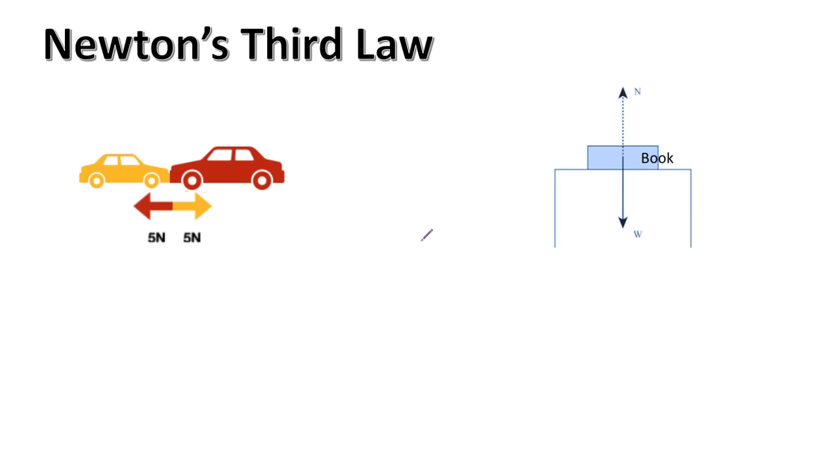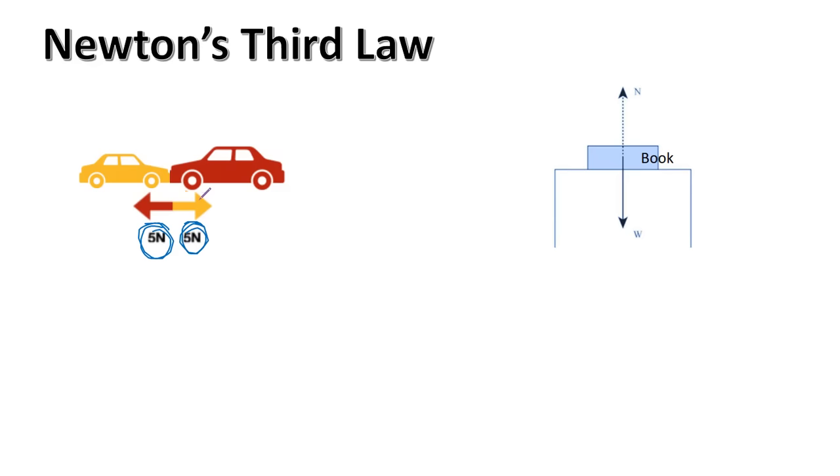Next, you have Newton's third law that you only have in Paper 2 again. So the two cars engage in a collision and they exert the same forces on each other. Why? This is Newton's third law. Every action has an equal and opposite reaction. The red car exerts a force of 5 Newton on the yellow car, and the yellow car exerts the same force of 5 Newton but in the opposite direction.